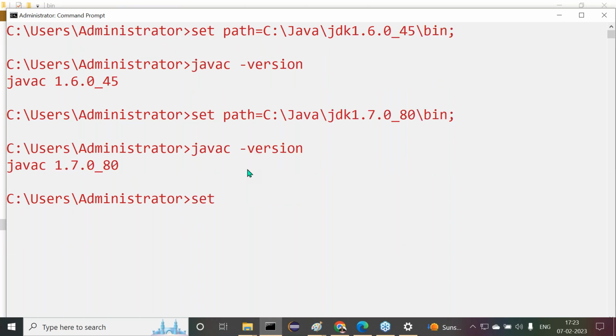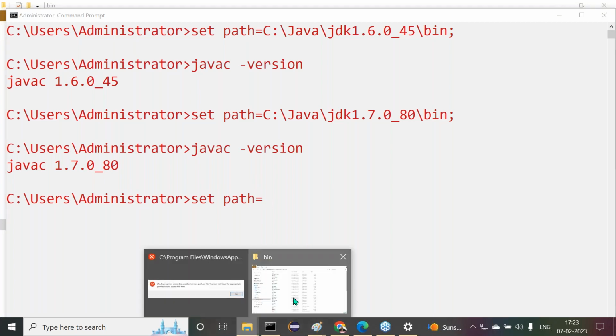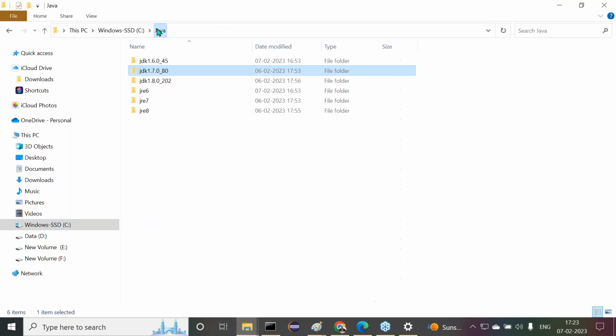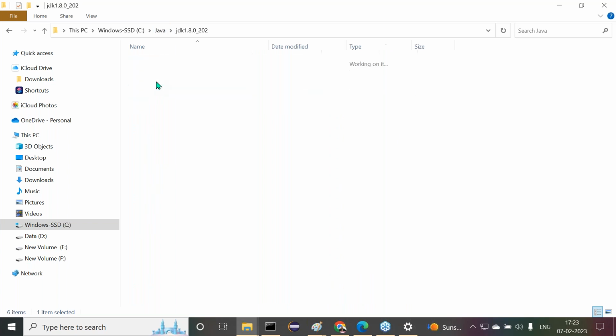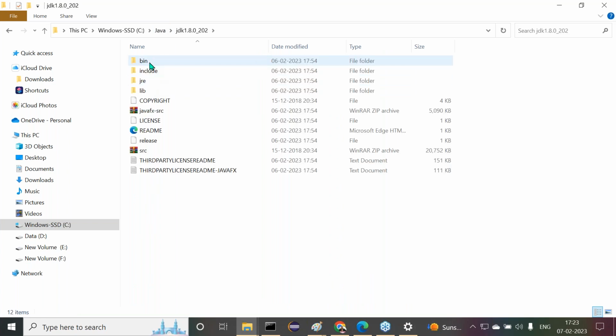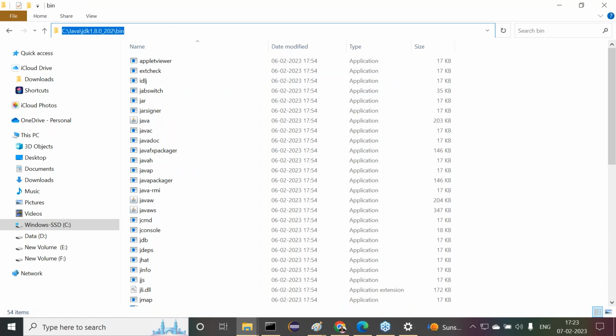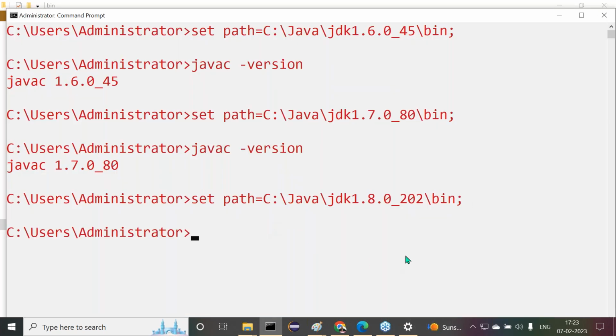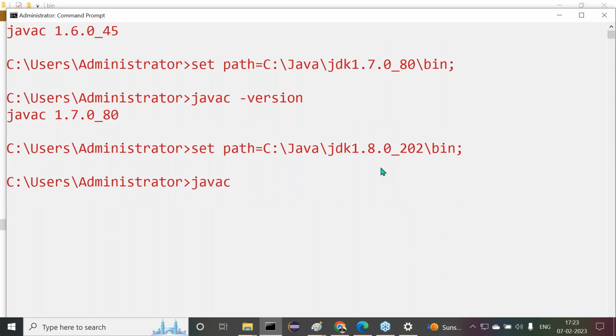Next one is set path is equal to, all of you observe this clearly. Set path is equal to, I need to go for Java JDK 1.8.0_202 bin. Now inside this, what we are getting here, just copy this. Now let us paste this one here. Click on enter button. Now here we can see javac space version. Click on this one, javac 1.8.0, like this here.